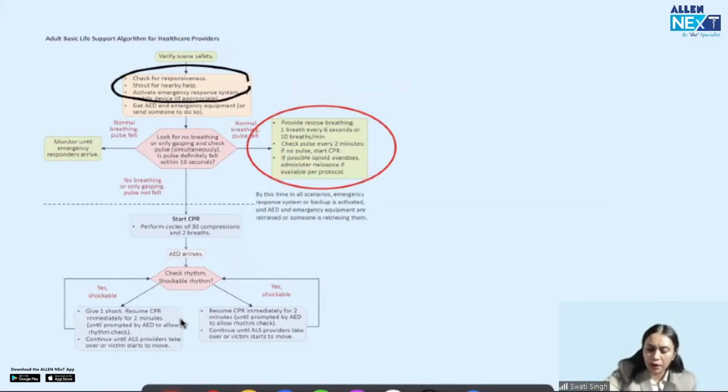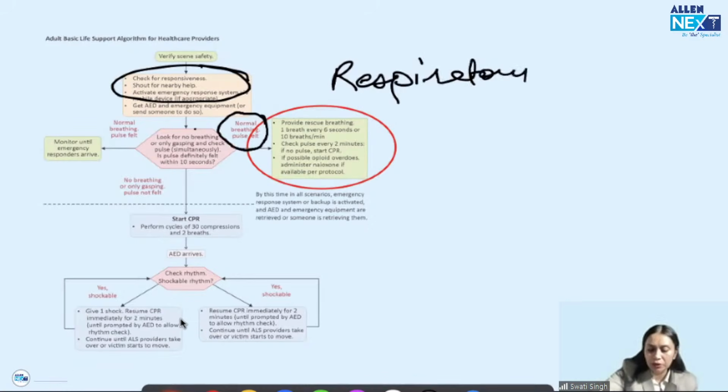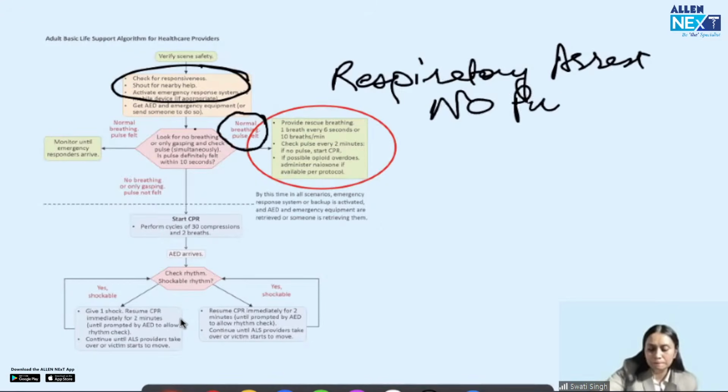She will call for help and then assess pulse and breathing. Let's say a normal pulse is there, but there is no breathing. No breathing and pulse is there, right? So this patient is in respiratory arrest. Sorry, no breathing, but pulse is there, of course. No breathing.